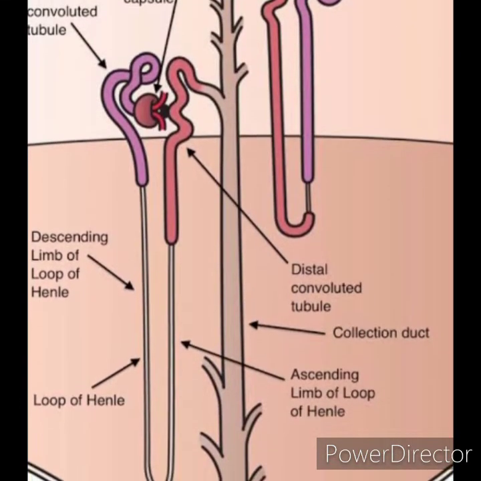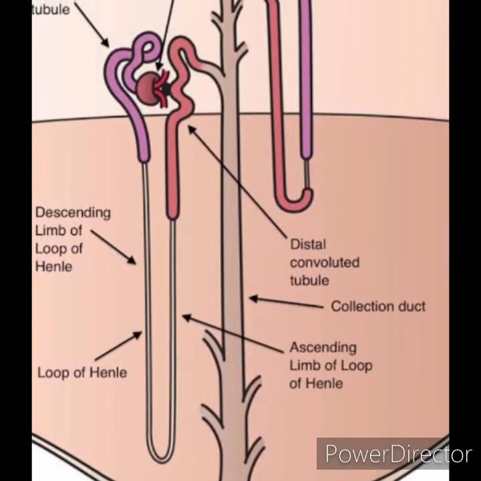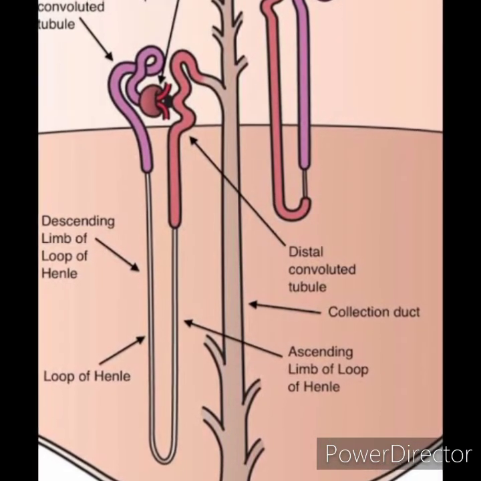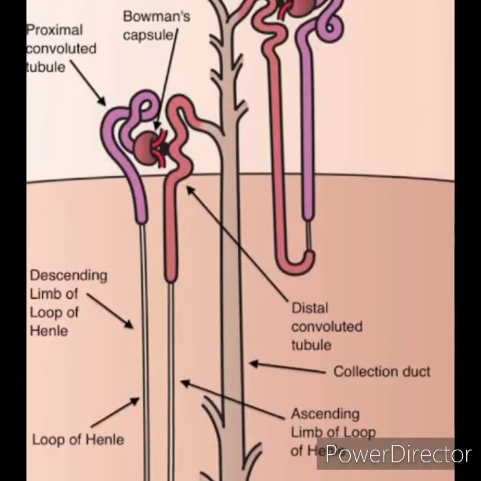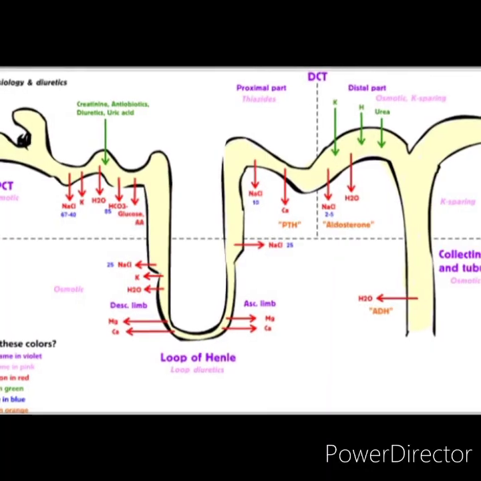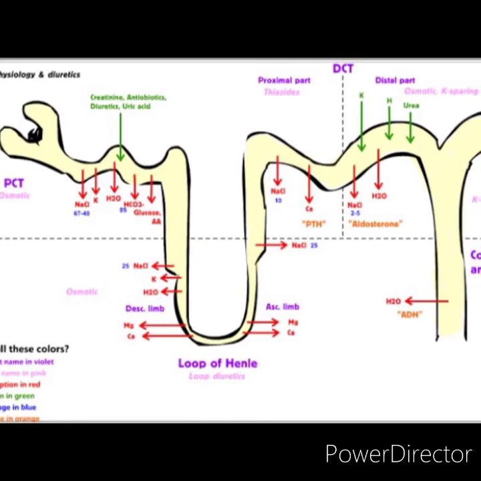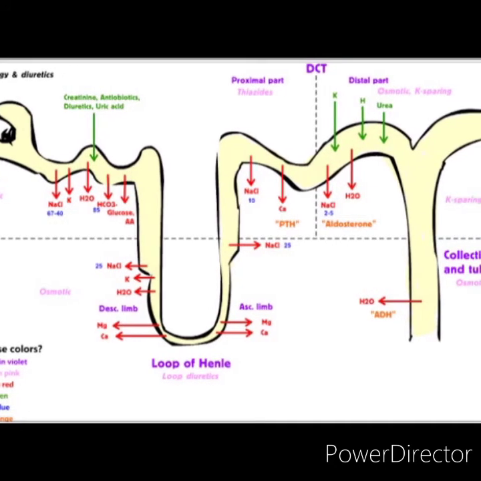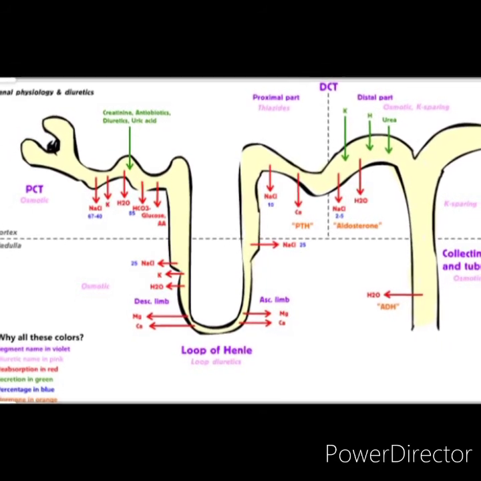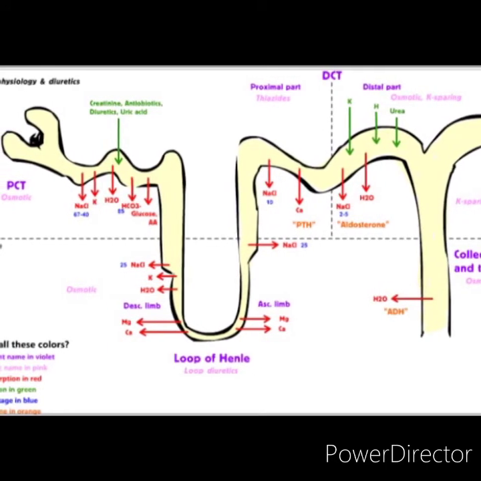Now, distal convoluted tubule. It is the continuation of thick ascending segment and occupies the cortex of kidney. It is continued as collecting duct. The length of distal convoluted tubule is 14.5 to 15 mm. It has a diameter of 22 to 50 micrometers. Histology of distal convoluted tubule. Distal convoluted tubule is lined by single layer of cuboidal epithelial cell without brush border. The epithelial cells in distal convoluted tubule are called intercalated cells, I cells.